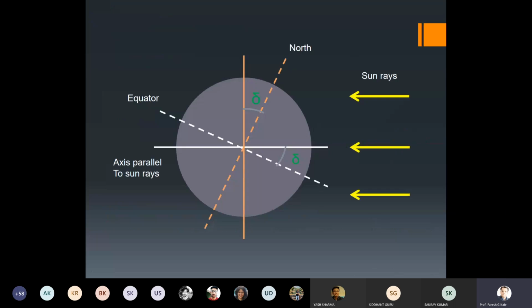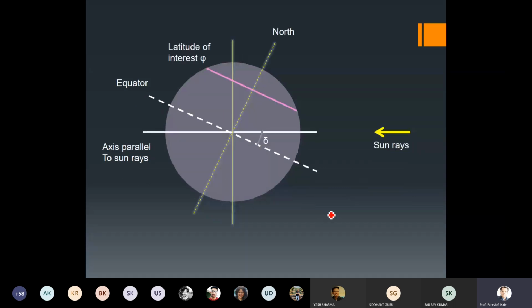So we can find out how these angles are related in a simpler way. This is the trivial diagram. Delta is the inclination due to the Earth's inclination, and sun rays are coming parallel to this axis, this white line, and the angle between the equator and that line is delta.